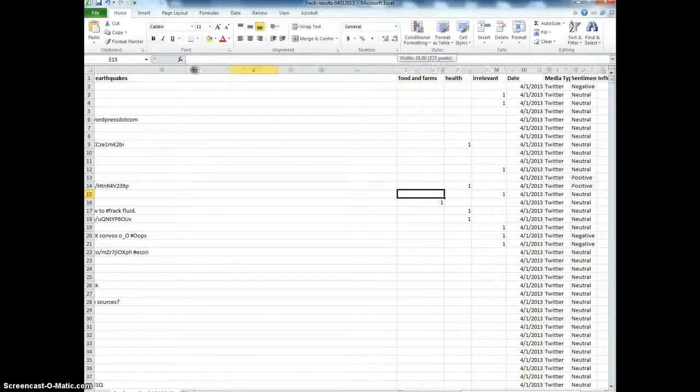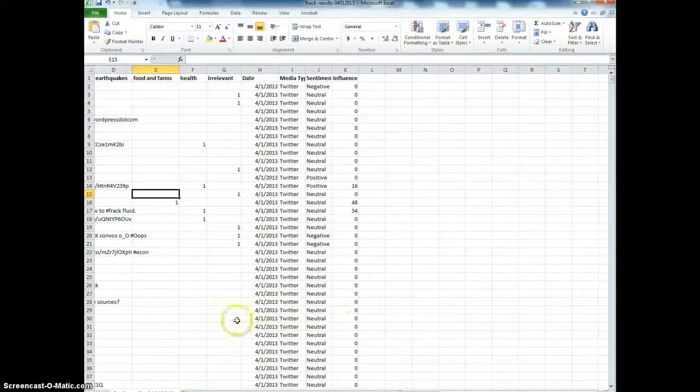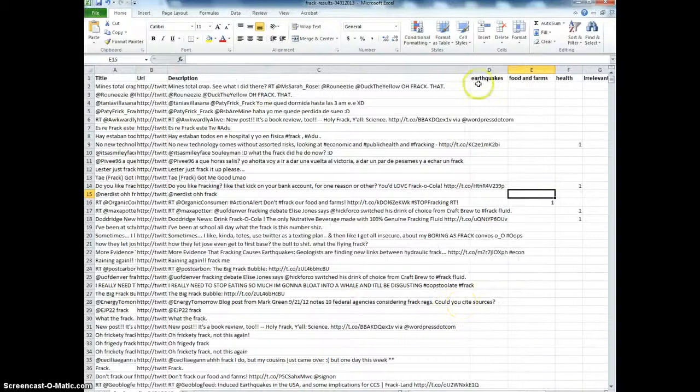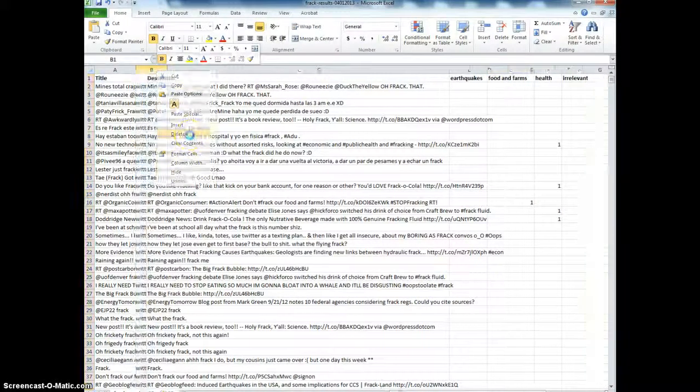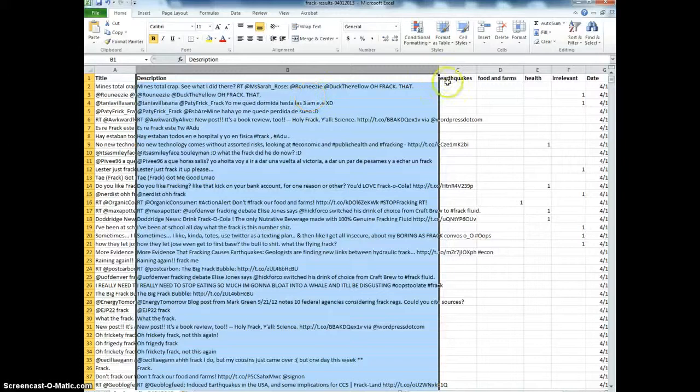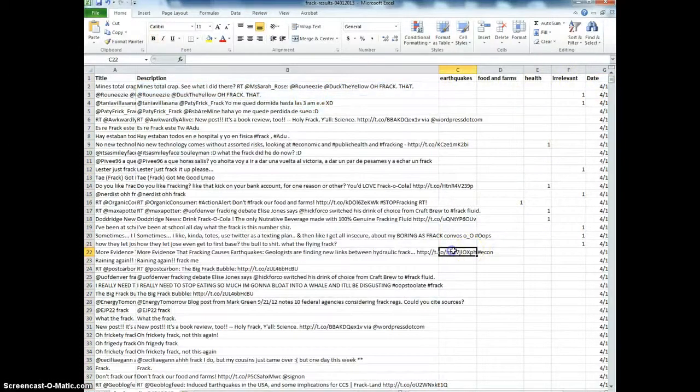Kind of have to move the view around sometimes. In fact, I'm just going to lose the URL because that's always going to be the same, to give me a little more room here. Now I can see all my codes. So I'm working with about three now. Okay, so there's the earthquake one. Boom. Okay, that one is irrelevant.